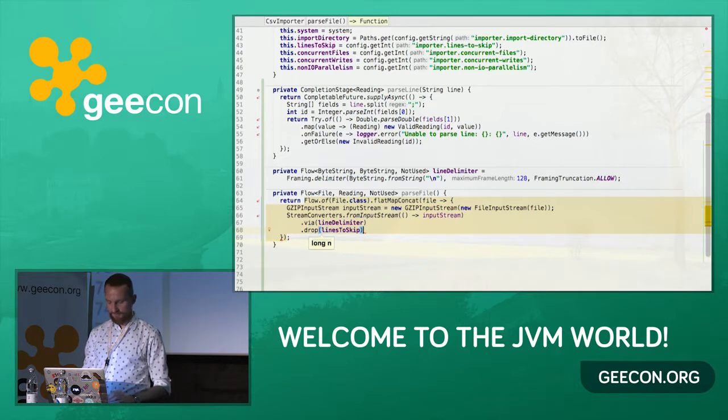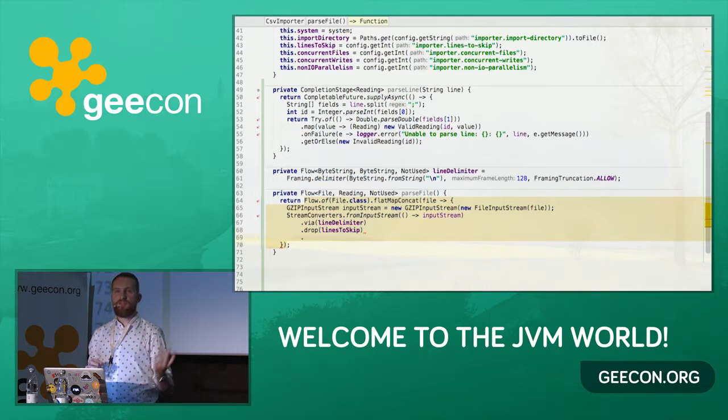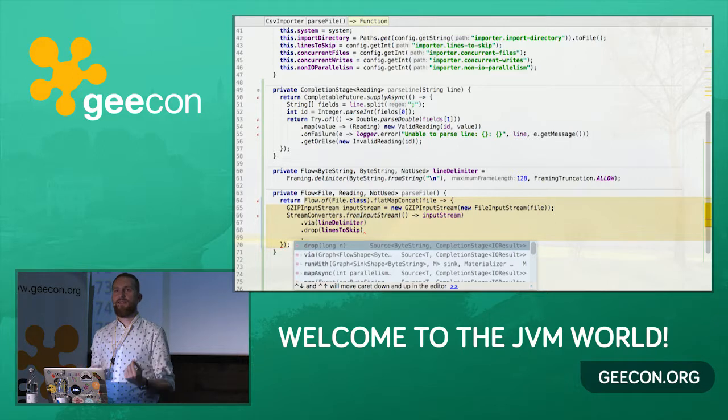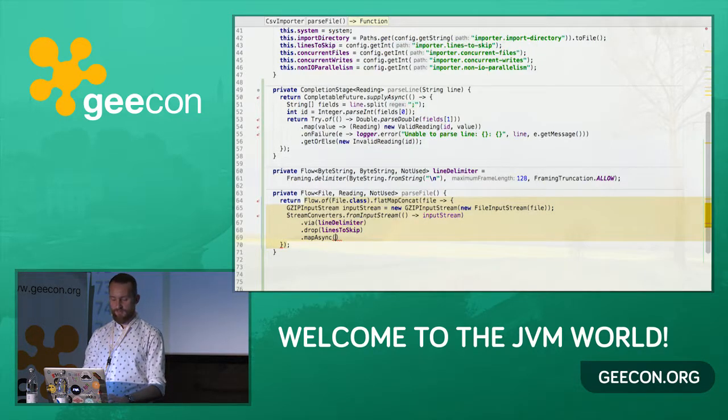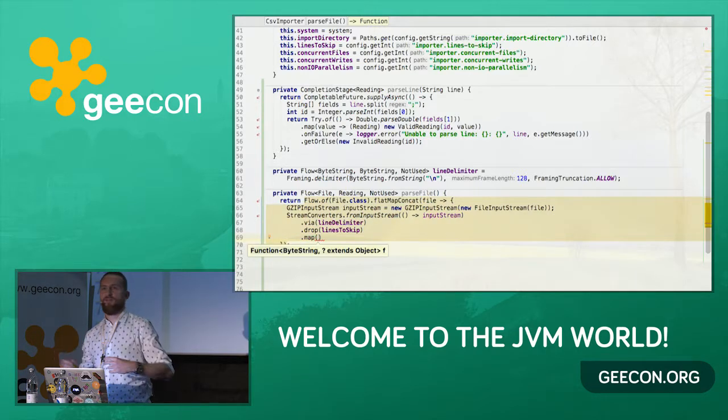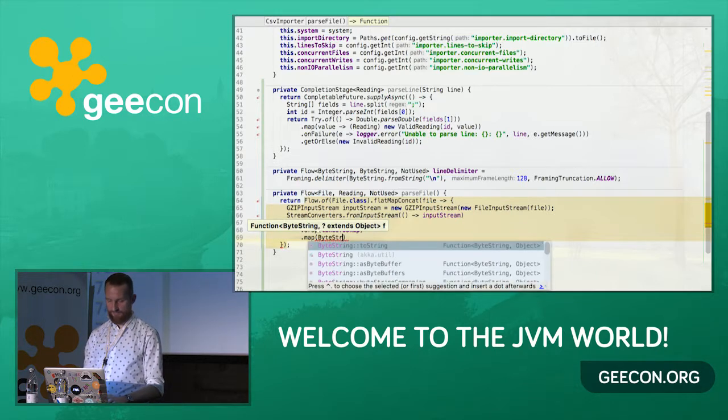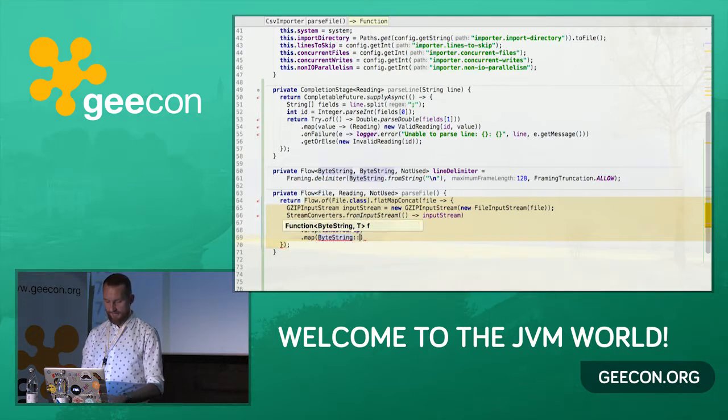And now you remember that our source emits lines, but it emits lines in the form of byte strings. And actually our parseLine method that we defined at the beginning needs a string, not a byte string. So we use the map, not mapAsync, map stage to map the byte string to a normal Java string. So we take the byte string, and the method is called utf8String.